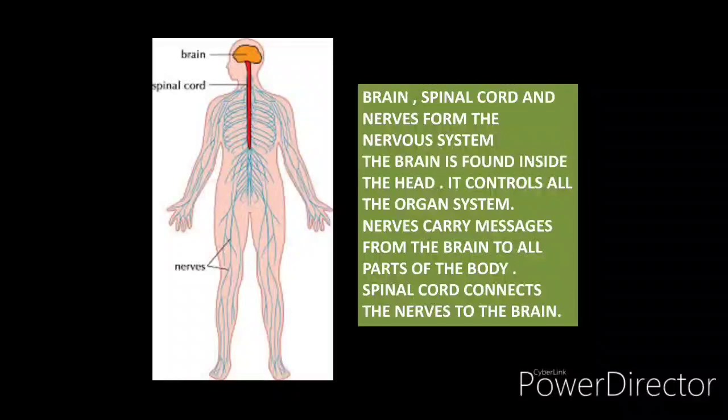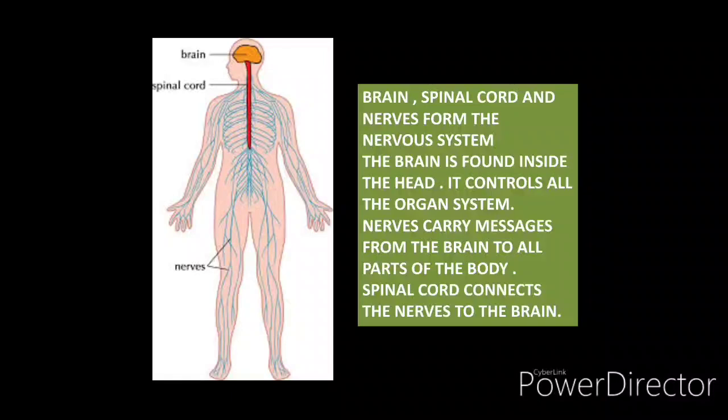Like a postman takes our message from one place to another, or like we use WhatsApp messenger these days, we text from one mobile phone and it goes to another mobile phone. In that same manner, the messages that are produced in our body are taken with the help of nerves. And the spinal cord connects the nerves to the brain. So let's revise it again fast. Brain, it is present in our head.